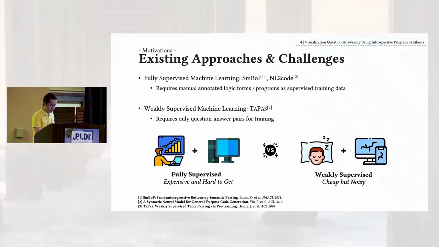There is a second kind of machine learning method, which is called weakly supervised methods. An example here is the Tapers model. This kind of model does not require manually labeled data, so the data collection is cheap, but it's also noisy because you collect data from everywhere and there is no quality control, which may also create trouble for the result.